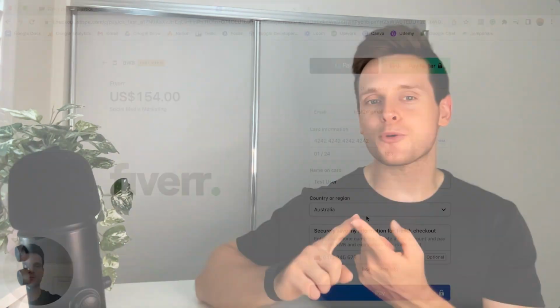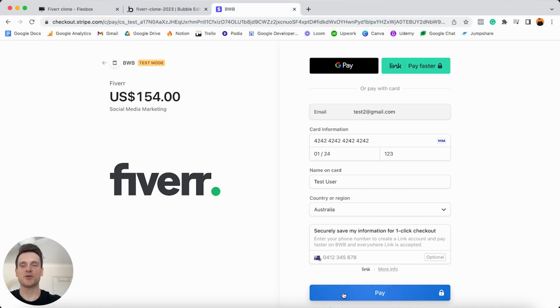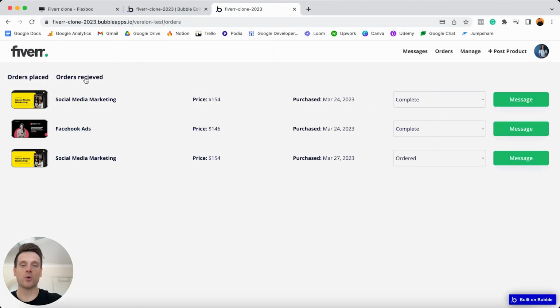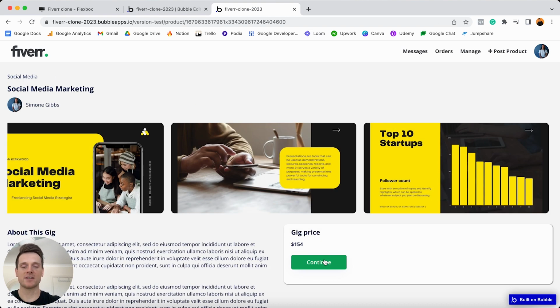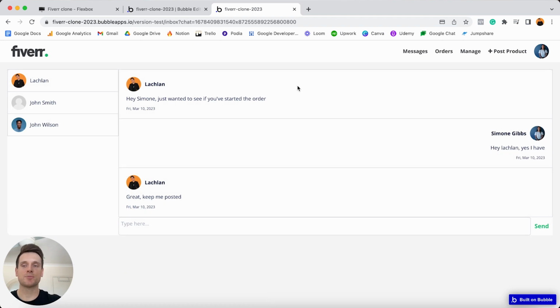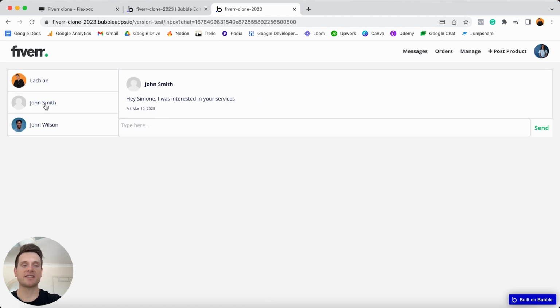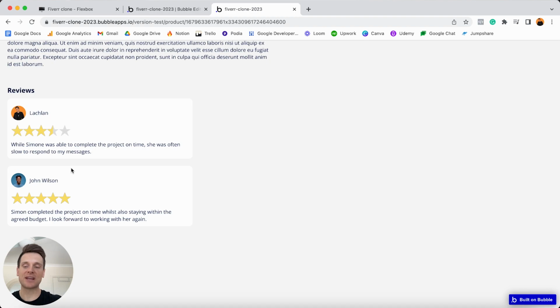Throughout that full course, it's going to explain how we can build out all of the remaining features within our build today. And that's going to include things like being able to process transactions so we can create orders, building out a dashboard where freelancers can manage all of their incoming orders, creating a freelancer profile page, building an inbox page so freelancers can chat with business owners, creating reviews once a freelancer has finished a project, and of course, so much more. I really wasn't lying when I said there's still a whole suite of features that we need to create in order to bring our Fiverr clone to life.